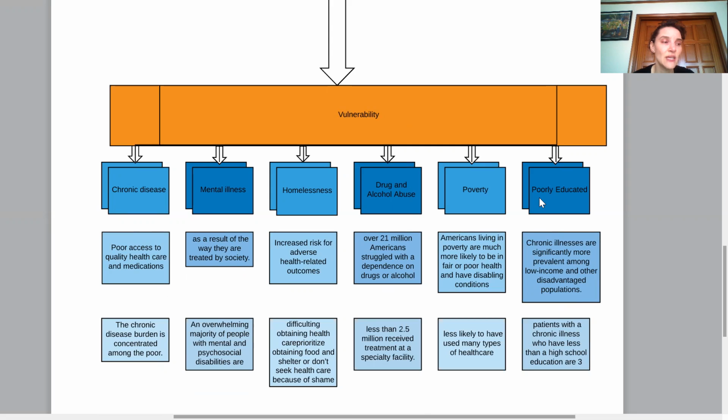The poorly educated. Lack of education increases a person's risk of suffering from other vulnerabilities. According to the World Health Organization, patients with a chronic illness who have less than a high school education are 3 times more likely to report being in poor health than those with the same illness who go to college. Chronic illnesses are significantly more prevalent among low-income and other disadvantaged populations.